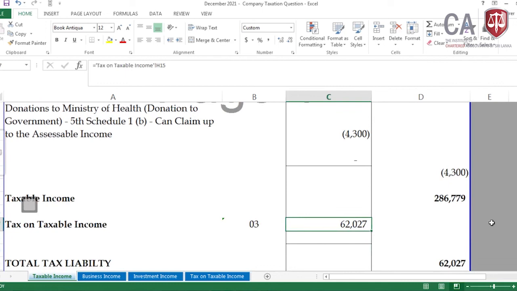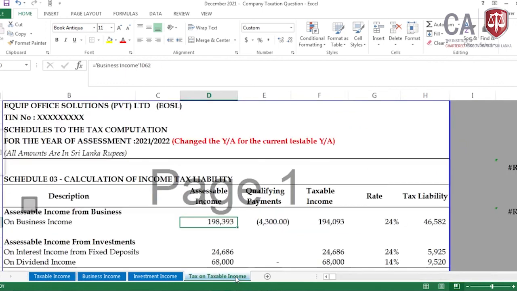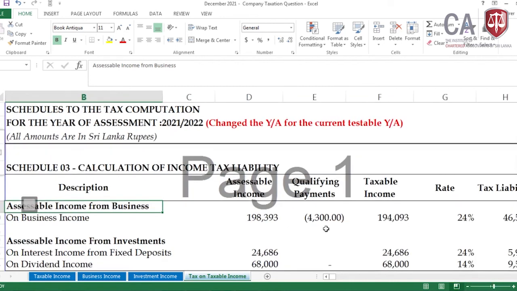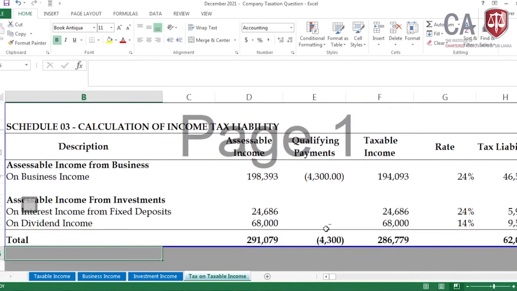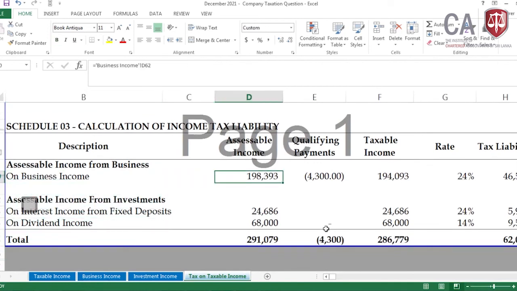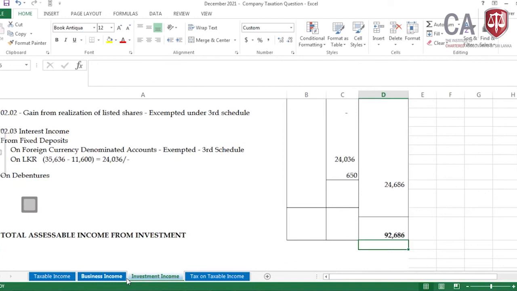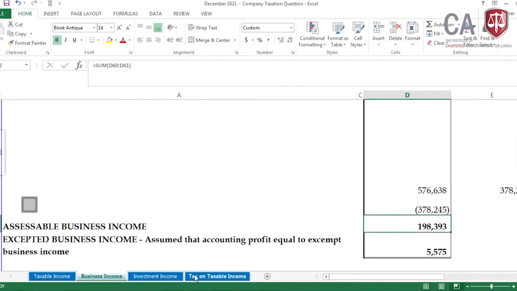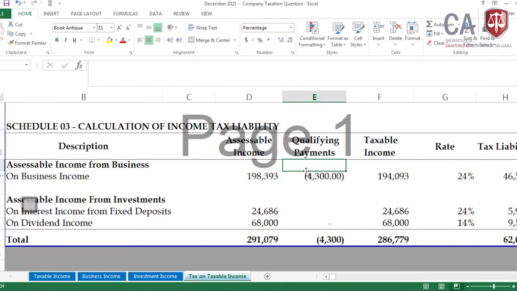Okay, then tax on taxable income I have not done in the same page. I have taken a separate sheet and done this. Let me come to this one. The calculation of the income tax liability, I think it's visible. Let me increase this a little bit. From here I have taken assessable income from business. Now you know we have to apply the normal tax rate. Then we have the business income 198,393, which is the liable part.